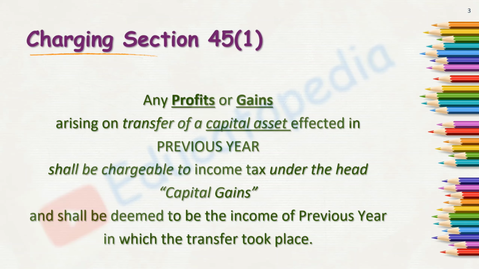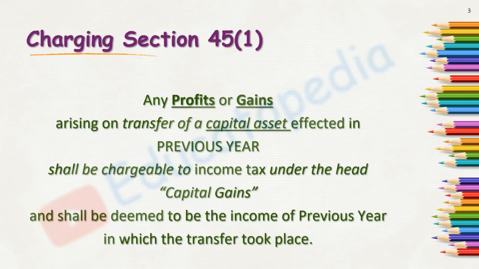So this was the charging section. There are a few important points which capital gain needs to satisfy. For income to be under the head capital gain, there are a few essential conditions to be satisfied. So what are those? First, there must be a capital asset. Then the assessee needs to transfer such capital asset. Just holding a capital asset is not sufficient.